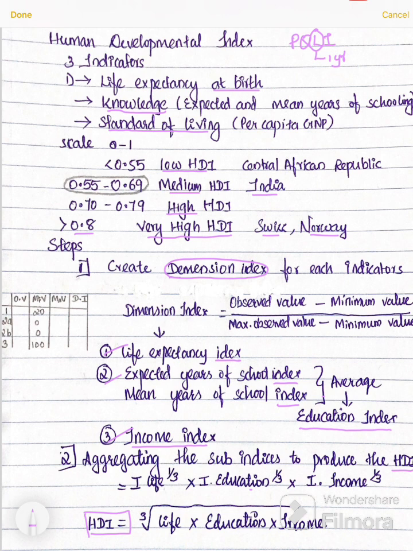We'll take one example. We need observed value and minimum value and then maximum observed value. So for each indicator, first one is life expectancy at birth.